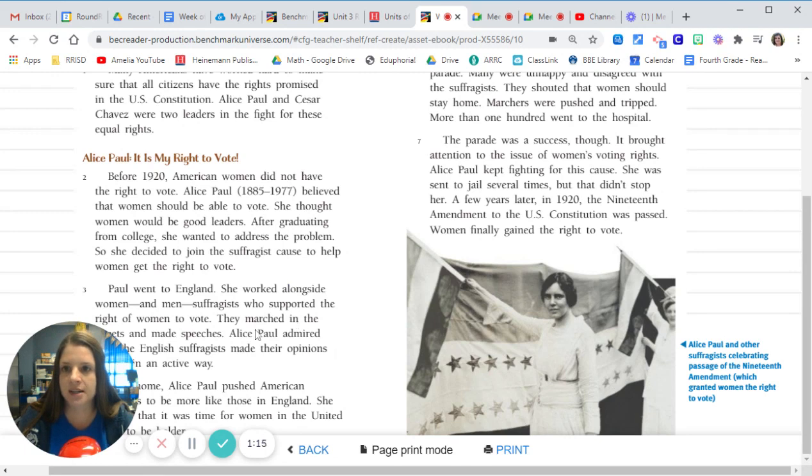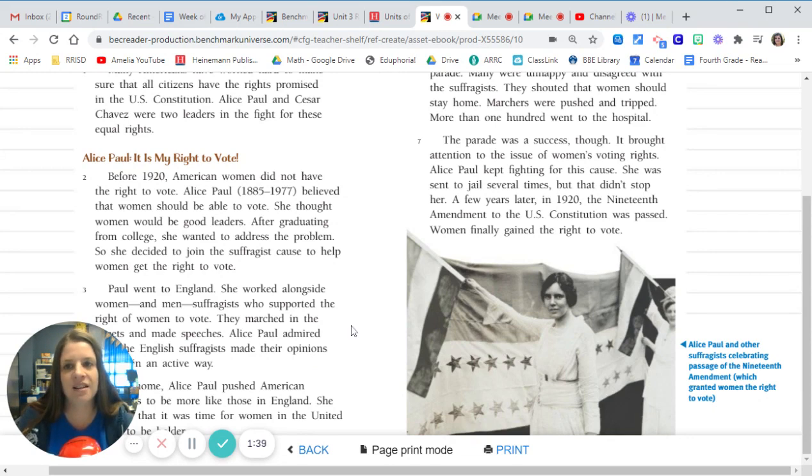Then it also says, Paul went to England. She worked alongside women and men, suffragists, who supported the right of women to vote. And then another way that it's used is it says, Alice Paul admired how the English suffragists made their opinions known in an active way.